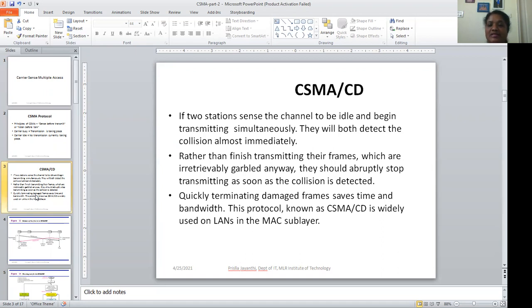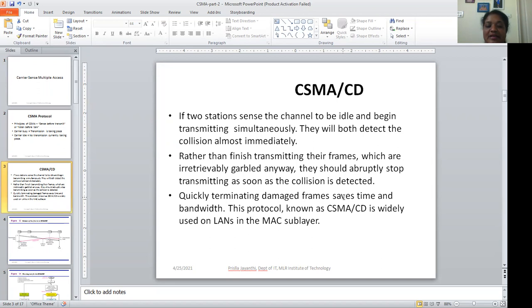Now let's see what CSMA/CD is. In this, if two stations sense the channel to be idle and begin transmission, they both detect the collision immediately. In the last class, we saw how the collision takes place. Even if the frame doesn't reach the end of the receiver, it may hit one of the stations. Now, rather than finishing transmitting their frames, which are garbled anyway, they should abruptly stop transmitting as soon as the collision is detected.